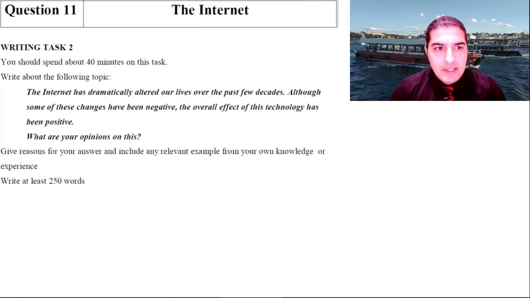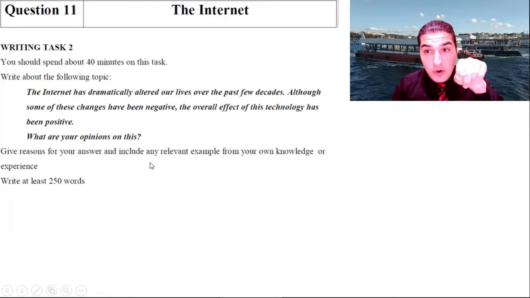So let's read the task together. You should spend about 40 minutes on this task. Write about the following topic. The internet has dramatically altered our lives over the past few decades. Although some of these changes have been negative, the overall effect of this technology has been positive. What are your opinions? Give reasons for your answers and include any relevant example from your own knowledge or experience.